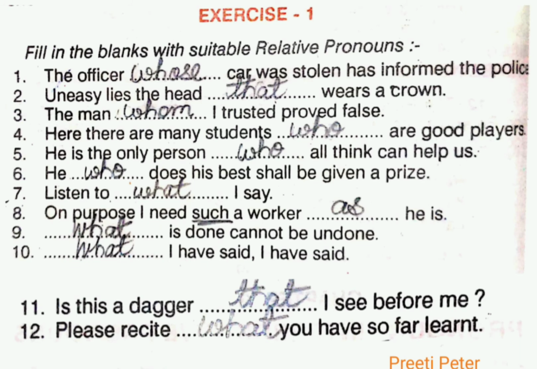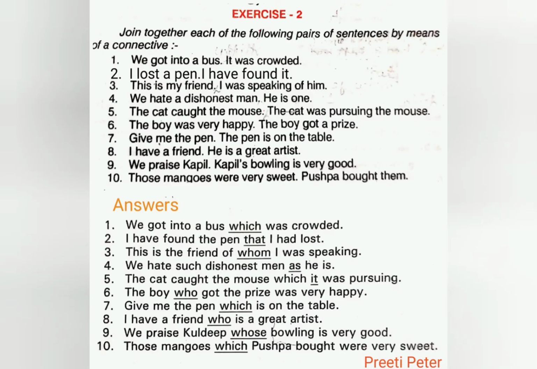Exercise 1, fill in the blanks with a suitable relative pronoun. First, whose; second, that; third, whom; fourth, who; fifth, who; sixth, also who; seventh, what; eighth, as, because the word such is used; ninth, what; tenth, also what; 11th, that; 12th, what. Now exercise 2, join together each of the following pairs of sentences by means of a connective.